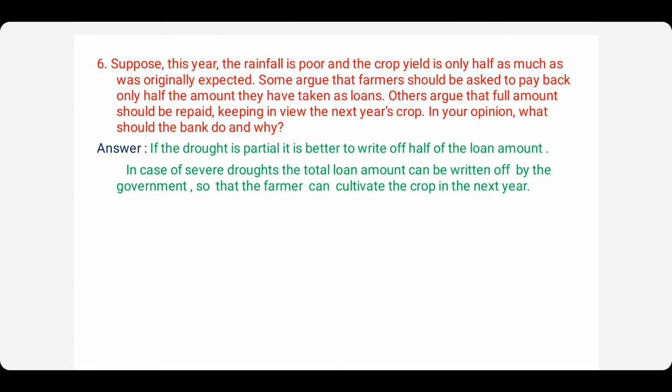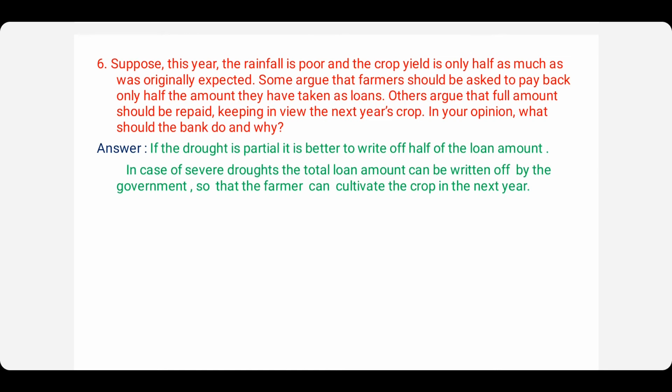So let's see. If the drought is partial, only a part of the rainfall is less and they have got a little bit of yield. If the drought is partial, it is better to write off half of the loan amount. We can't tell them to pay the whole money. It is highly impossible.